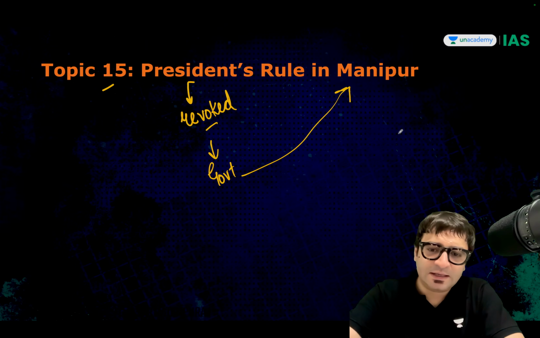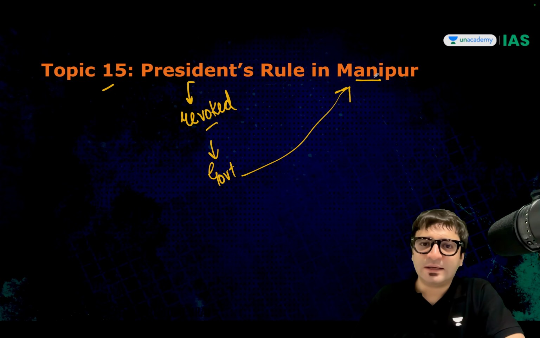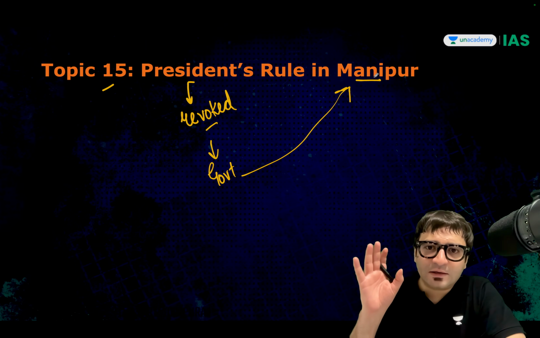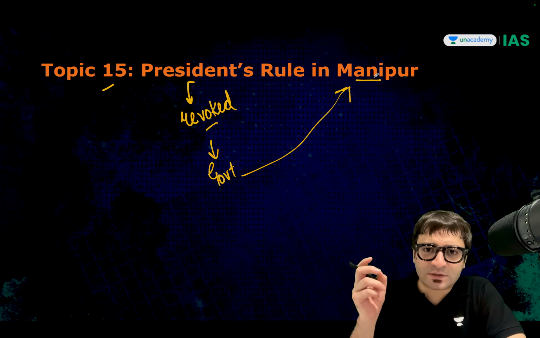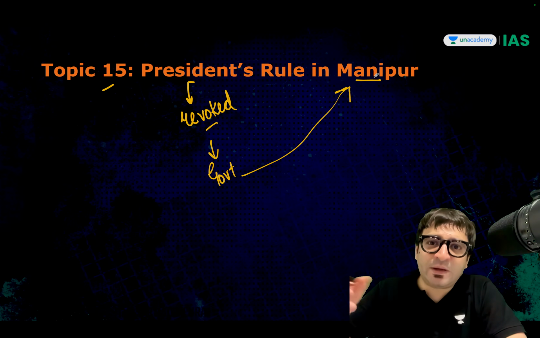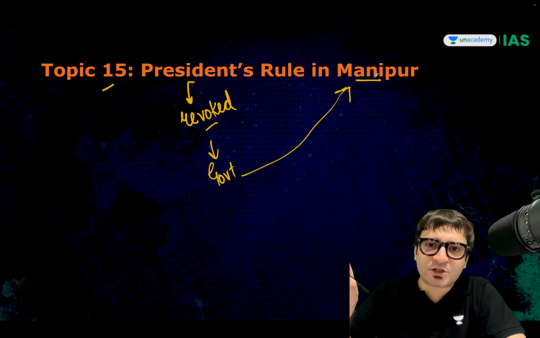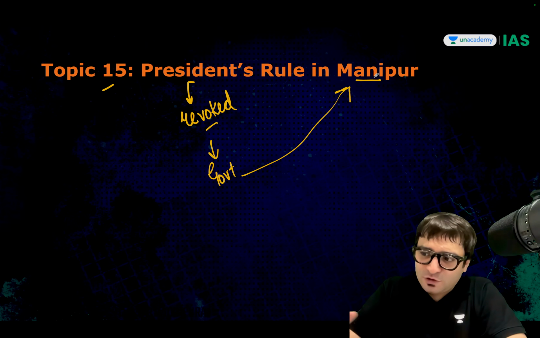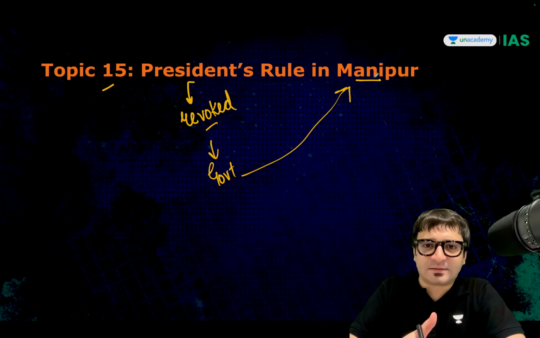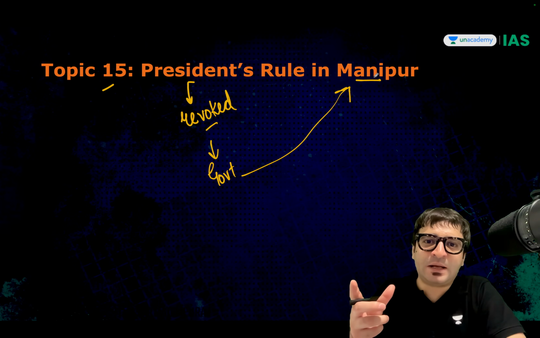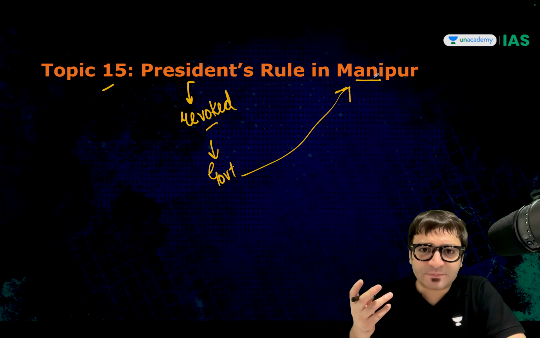Suspended animation. And that is what we see in Manipur. The same legislative assembly was not dissolved after the President's rule was imposed. It's not that new elections, fresh elections were conducted in Manipur. No, the same legislative assembly was revived back, came back from suspension, and they elected an MLA, and that MLA became the chief minister.